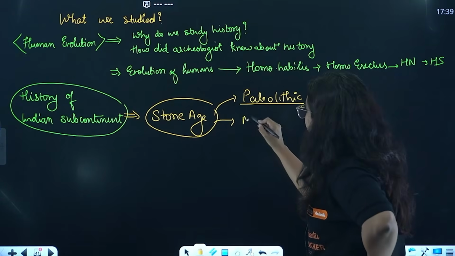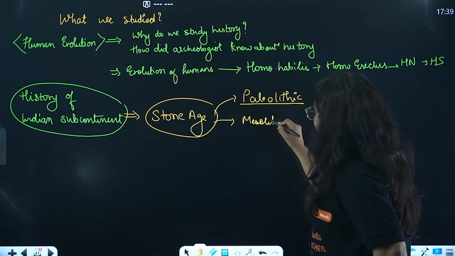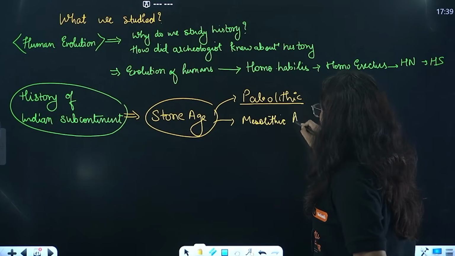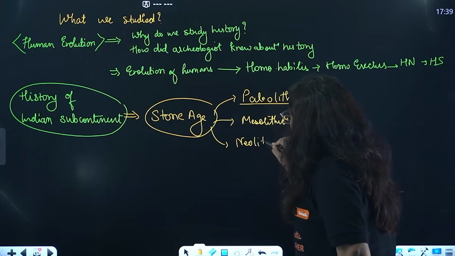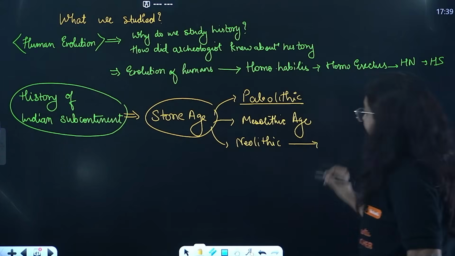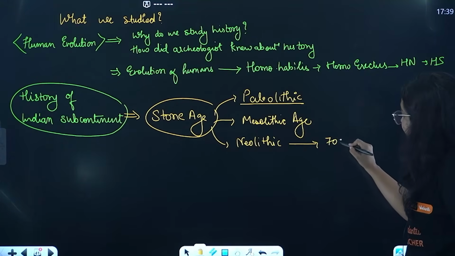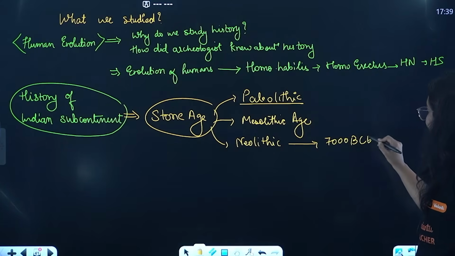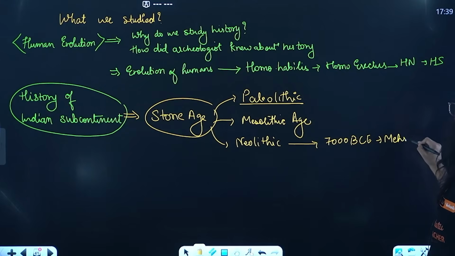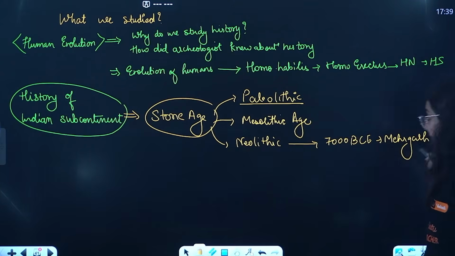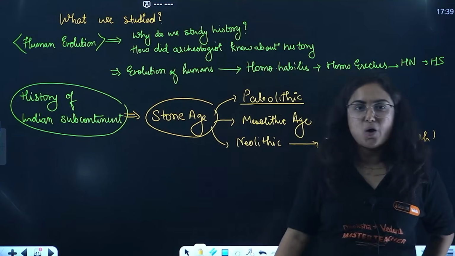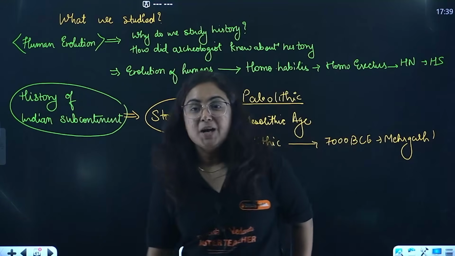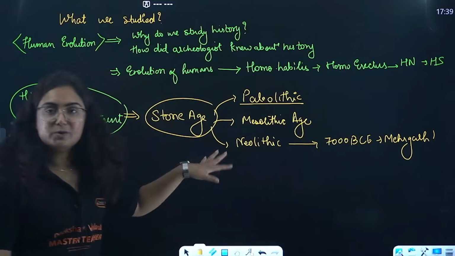Then we got the evidence of the Mesolithic age. Then the Neolithic age, the earliest site, right? Around 7000 BCE was Mehrgarh in Pakistan, the first place which tells us about the evidence of farming. Wheat and barley were grown. And this is how the revolution came.